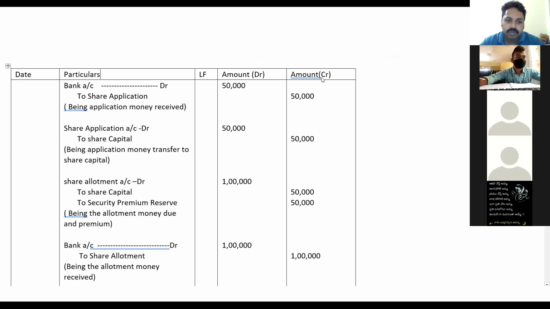Understood or not? Up to here, very easy. These general entries are very easy. Understood, no? Now we'll go for another general entry. Next general entry.